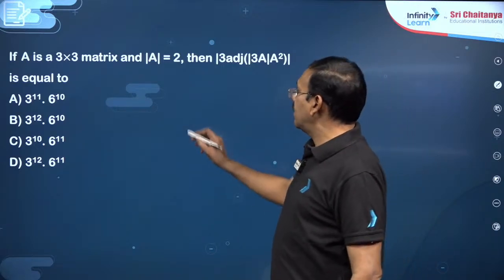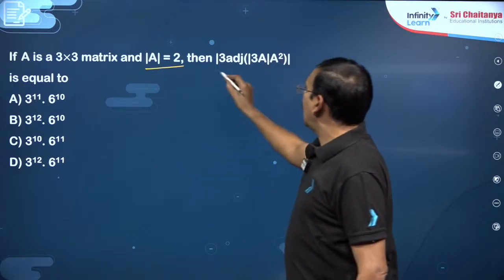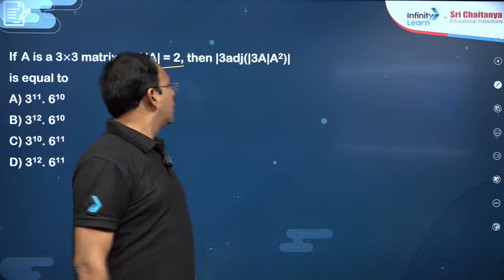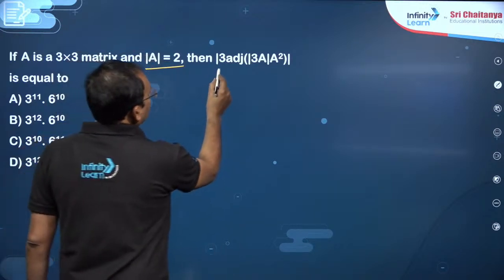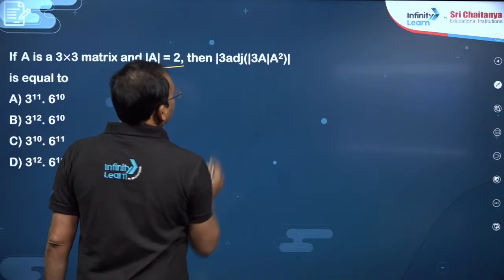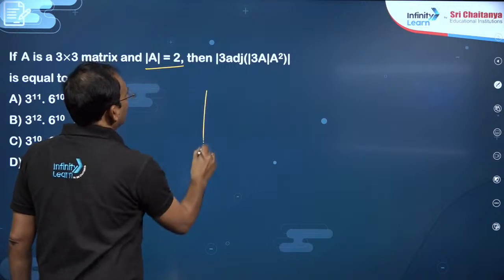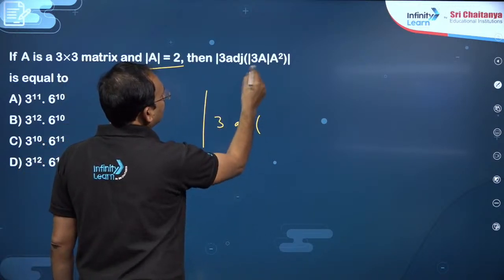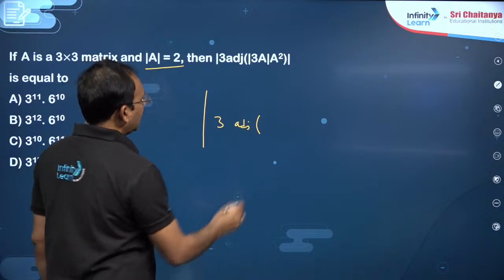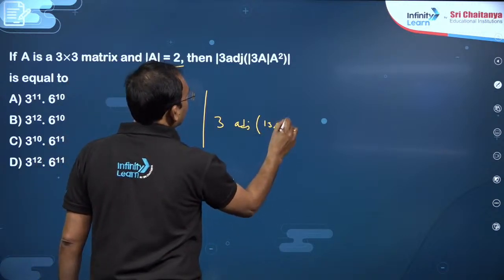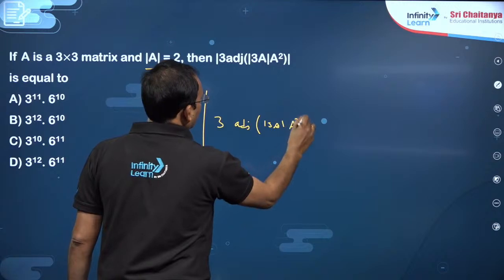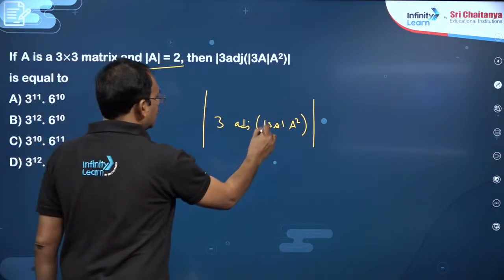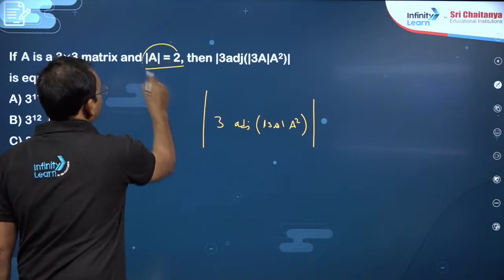A is a 3 by 3 matrix and det A is 2. I just want to find the det of adjoint of 3 det A into this. You see this, students, 3 into adjoint of this. Can you simplify this? Determinant of 3 times the adjoint of a matrix. What is this matrix? Det 3A is a number into A square, this is the adjoint of this. First of all, you try to simplify, det A is given as 2.